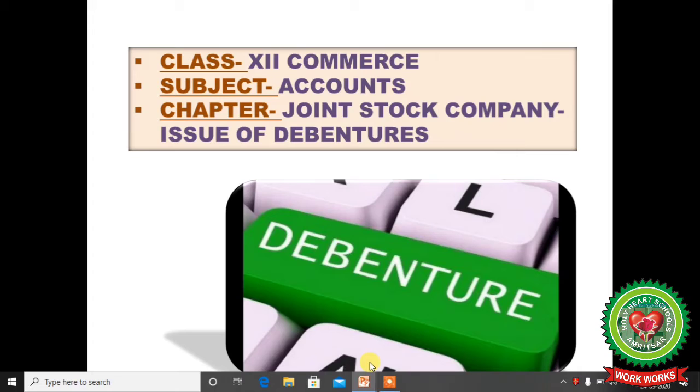Now it's time for your accounts class, and today's topic is joint stock company: issue of debentures. First of all, know the difference between shares and debentures. Shares are the company's owned capital. Debentures are the borrowed capital of the company. The person who holds ownership of a share is called the shareholder, and in return receives a dividend. The person who holds debentures is called the debenture holder, and in return receives fixed interest from the company.